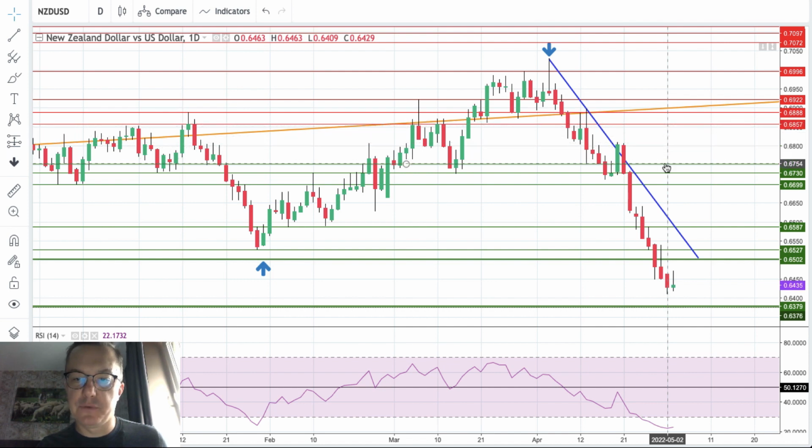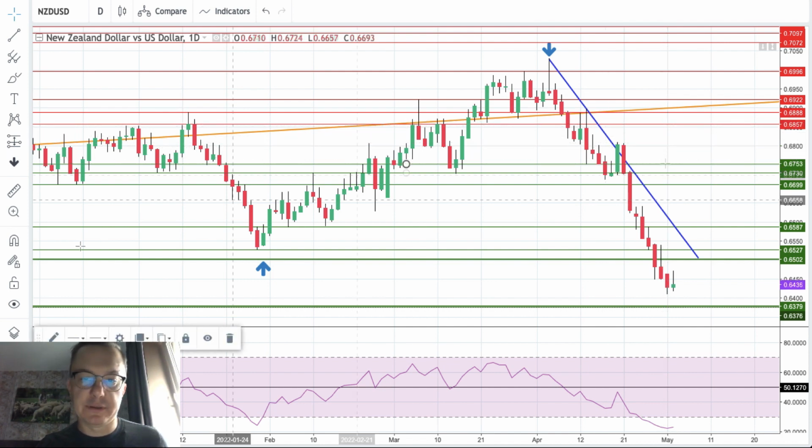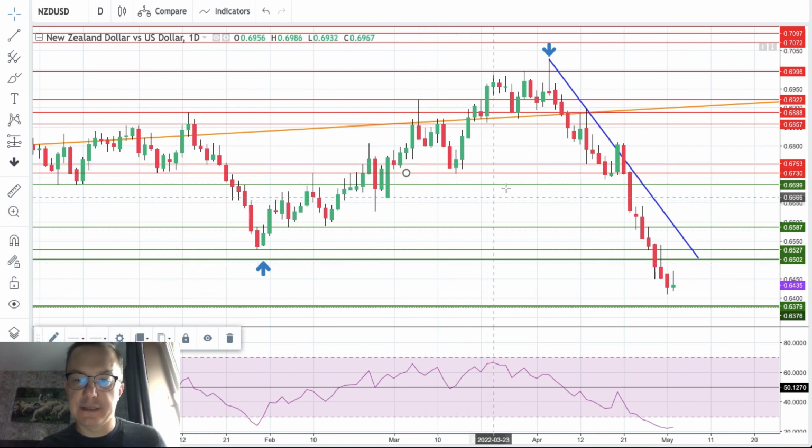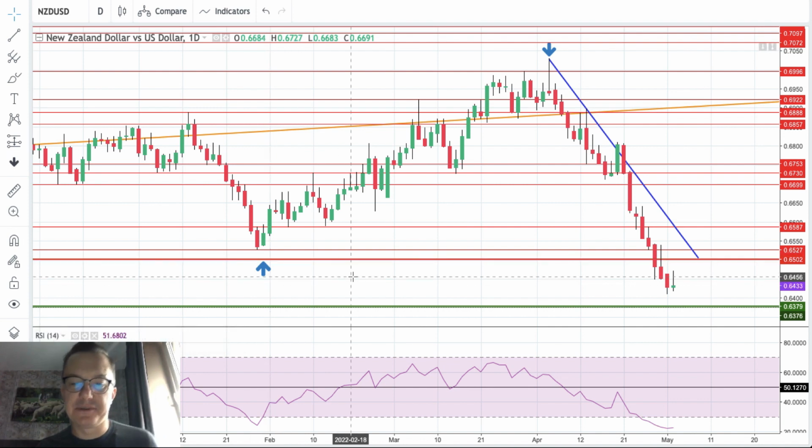Let me just remove a couple of the unimportant technical resistance levels. This one might stay here, this one will stay here as well, this one is good as well, so let me keep this one. Of course 6,587 stays here, and right now the level of 6,527 is the technical resistance, together with a big thick green line of 6,502 pips.